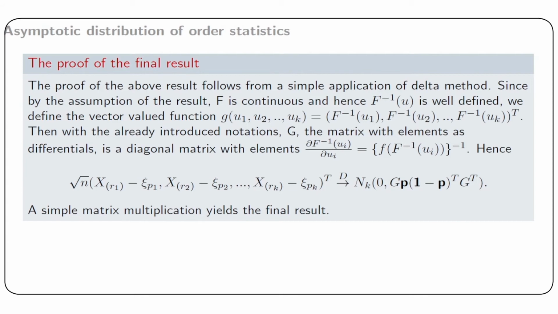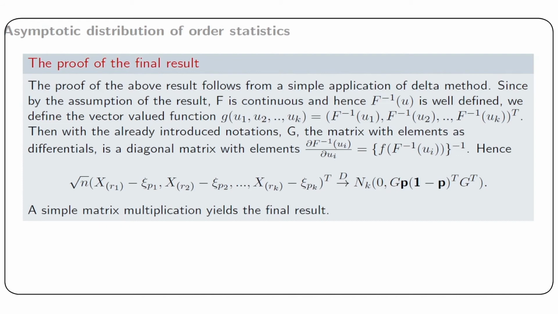Therefore we get the asymptotic joint distribution of x ordered R1, x ordered R2 and x ordered Rk as k-variate normal with the desired form of dispersion matrix, and we get our result.